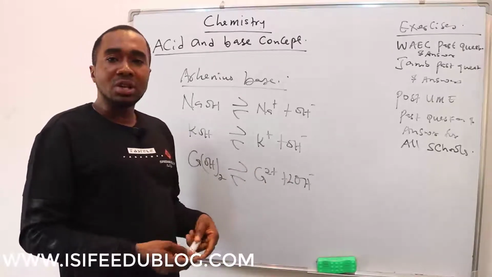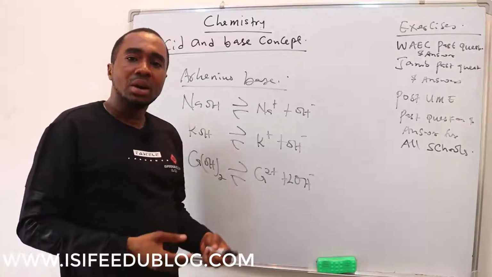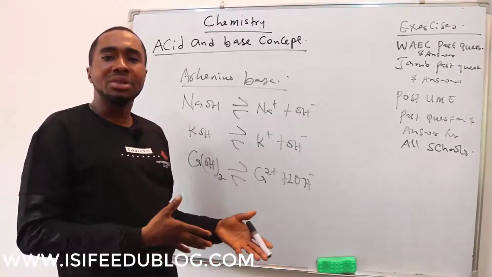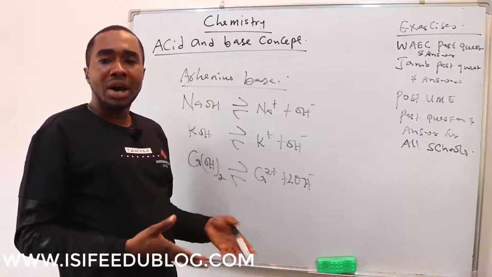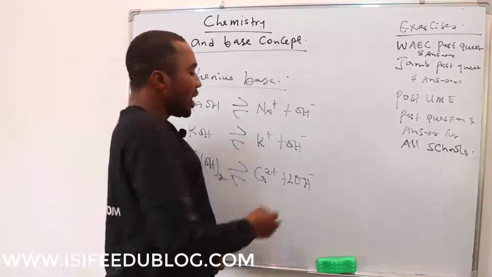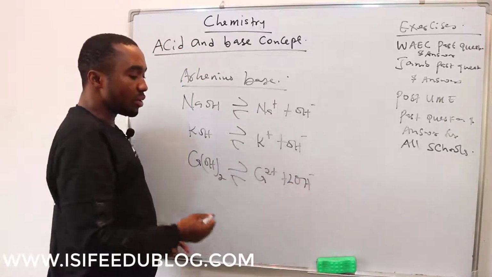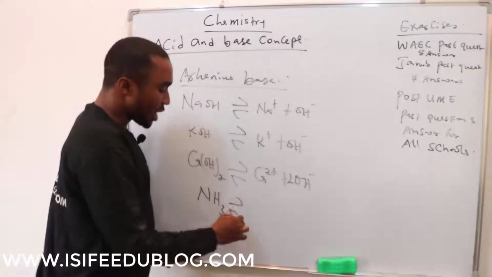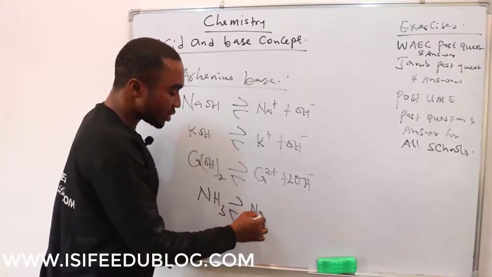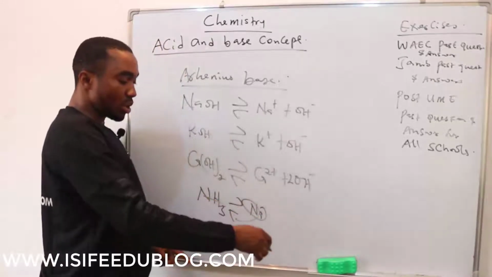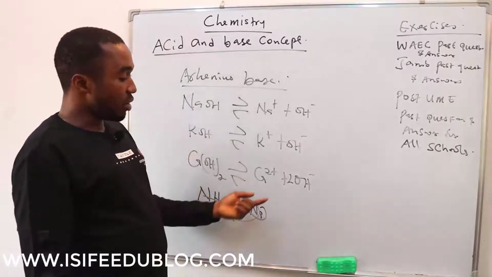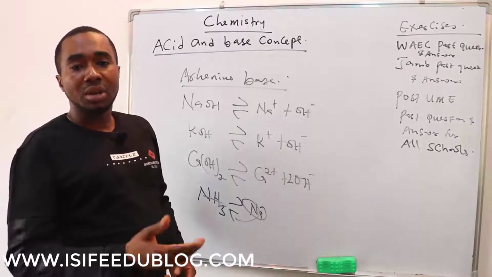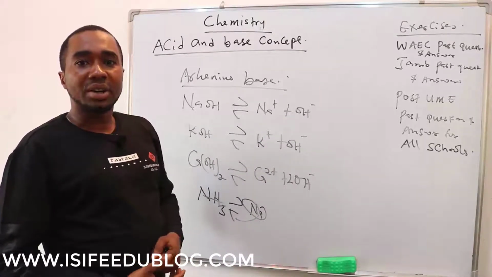The second limitation is that he could not explain why something like ammonia and calcium oxide are bases, but they don't have hydroxide ion. He said that a base produces hydroxide ion, but something like ammonia is a base, and yet ammonia cannot produce hydroxide ion. It doesn't have it. So he couldn't explain why ammonia is a base.